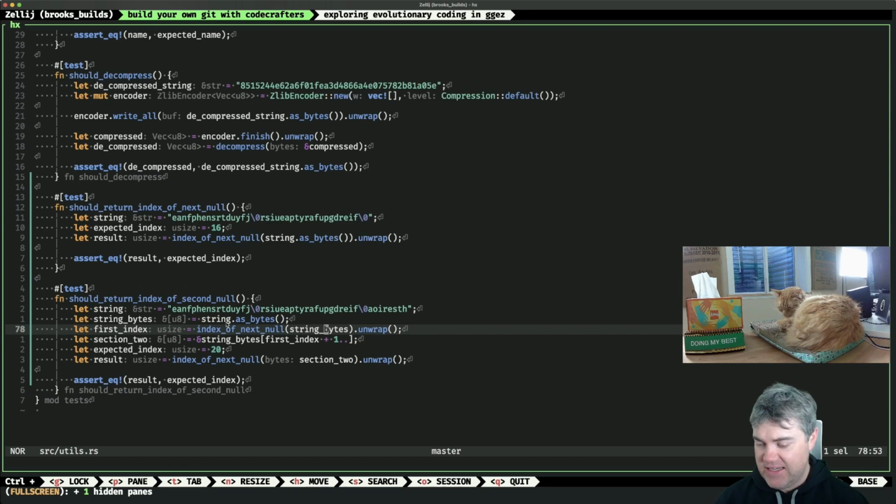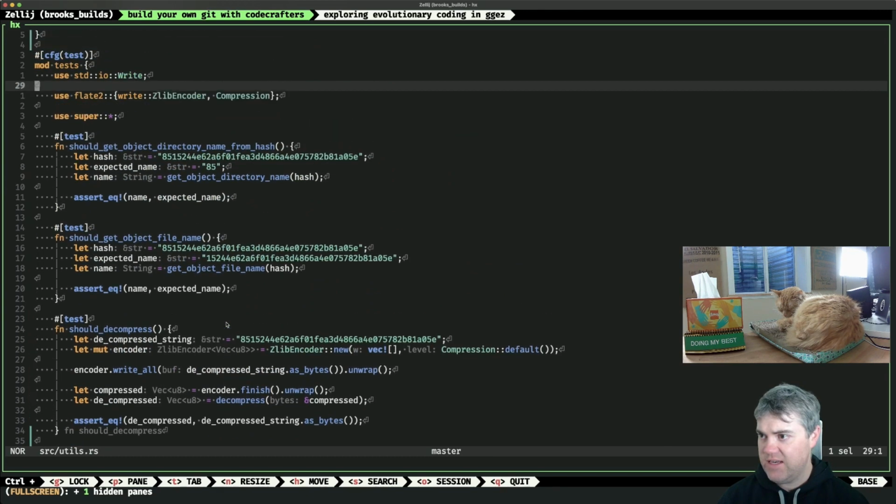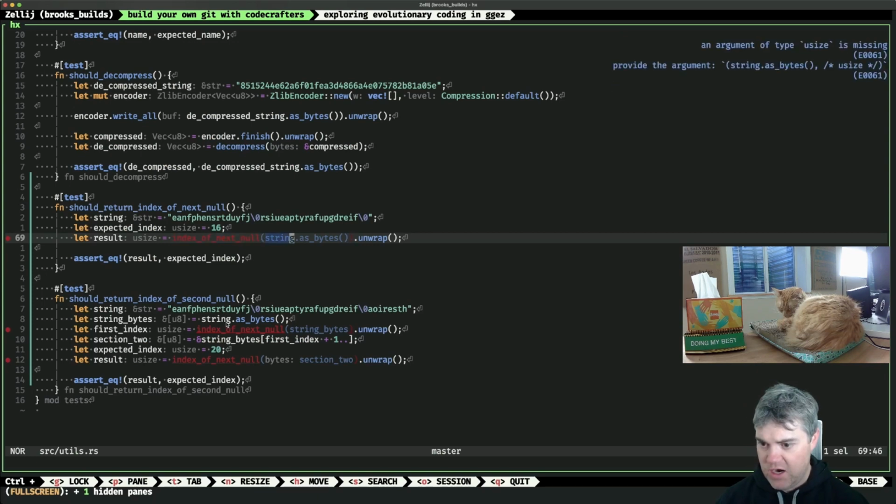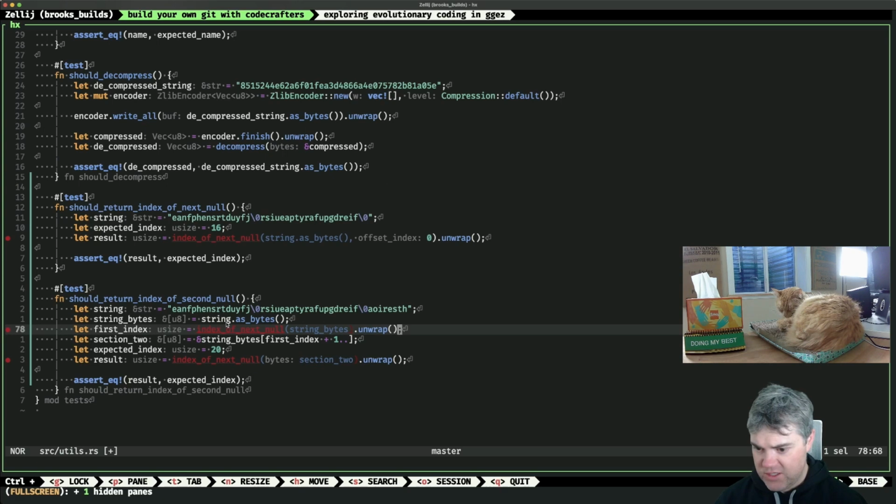I kind of like that idea. So let's update this. Okay, this is going to be one of those things where you have to change the code up here first, and then we'll change the test to handle it. So let's change the signature. We're going to take the bytes and then an offset index, which is going to be usize. Our offset index is going to be 0, and you're going to start with 0.